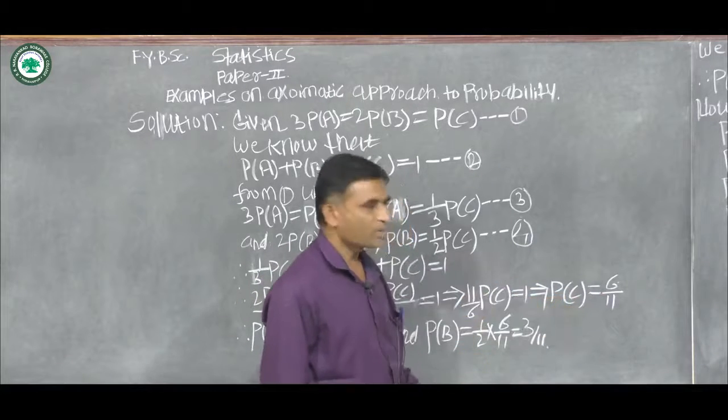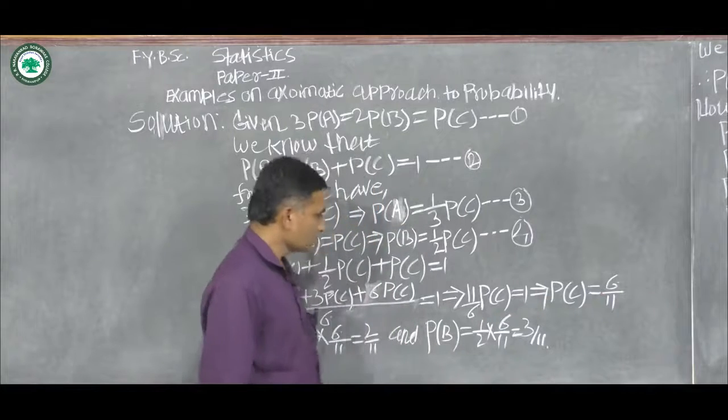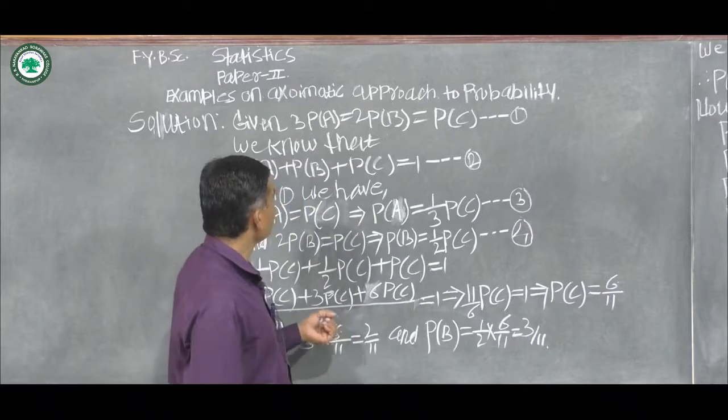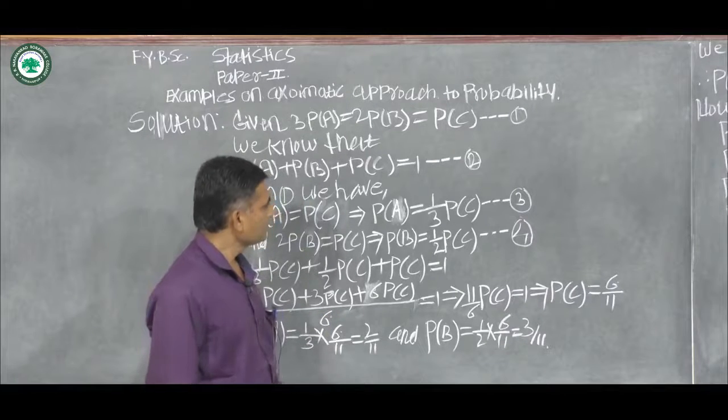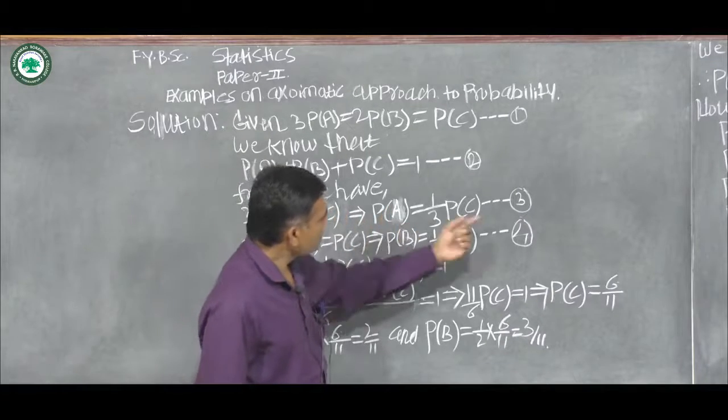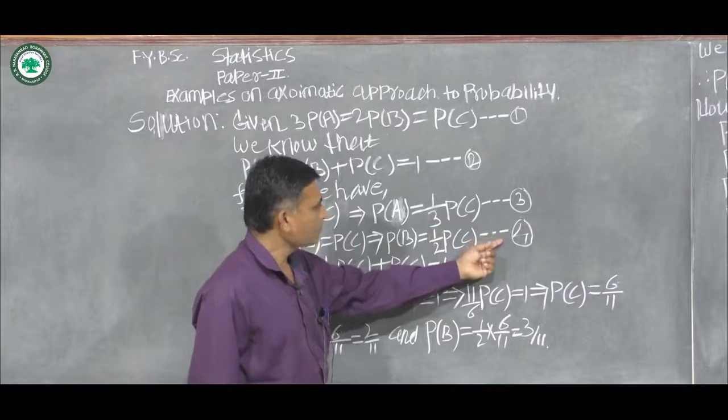Now from this probability we can compute the probability of event A and probability of event B using equation 3 and 4.